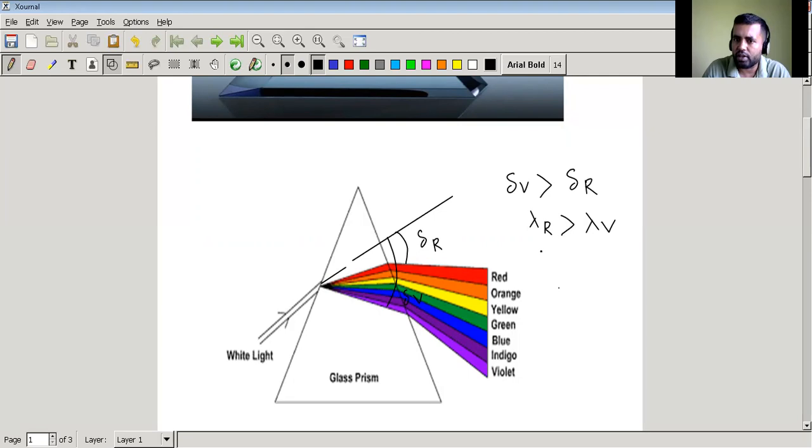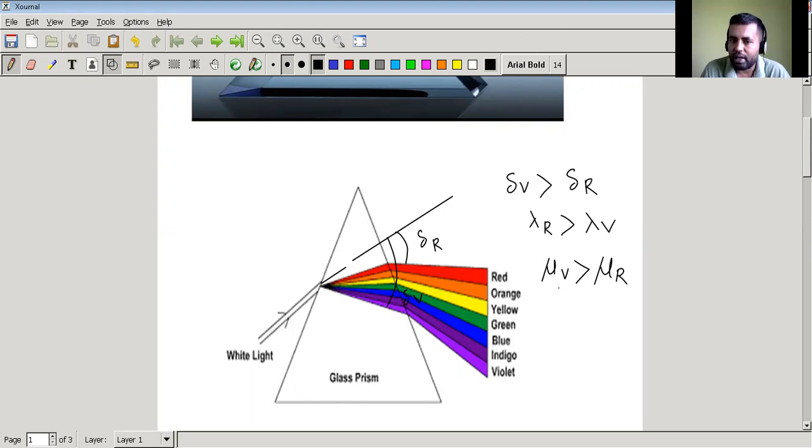So because of this, you can see in dispersion what happens, this difference happens because refractive index of violet is more than refractive index of red, right? So these three things are related actually.